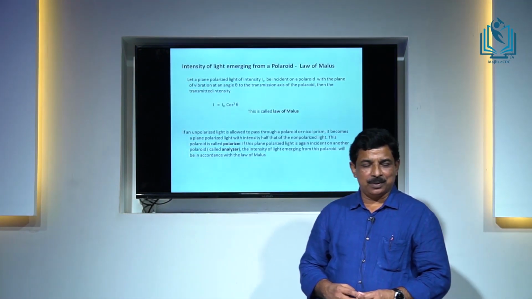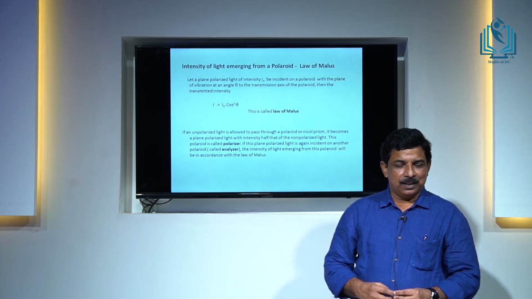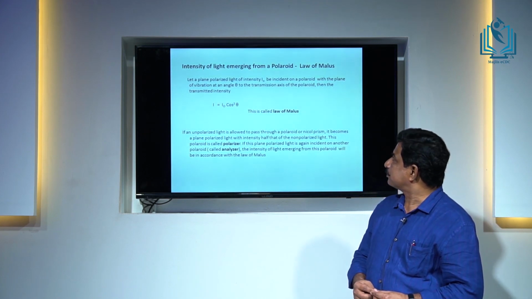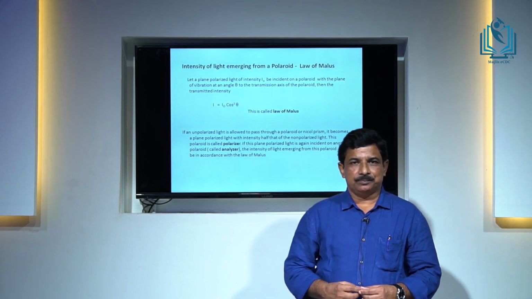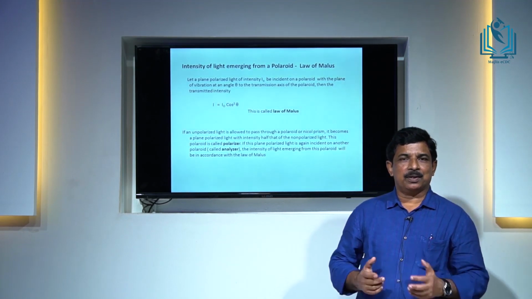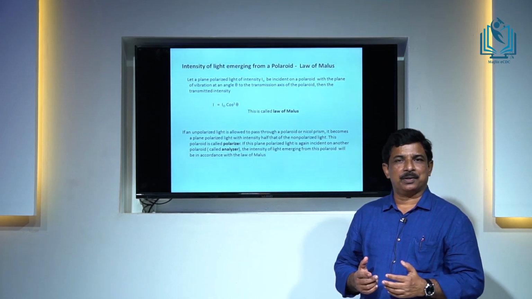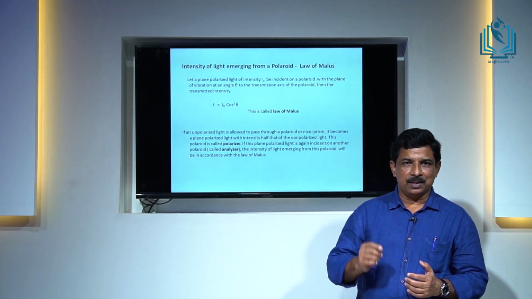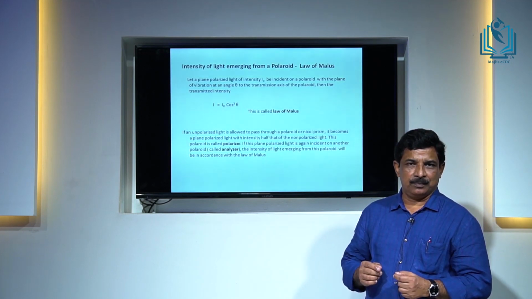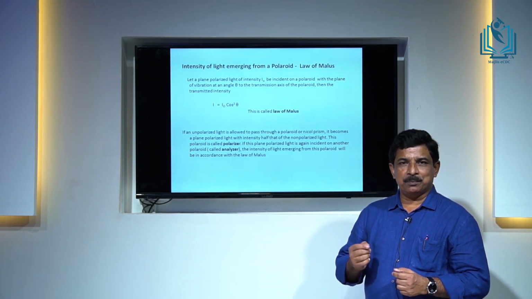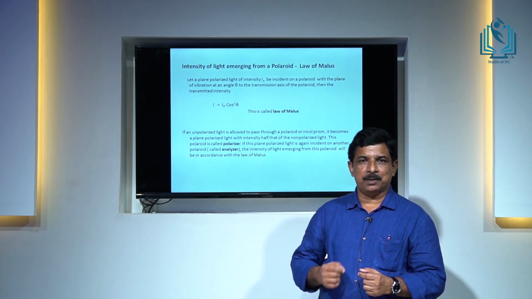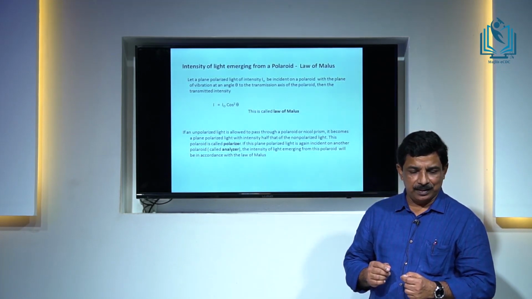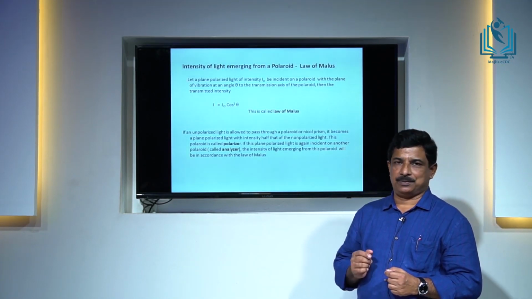Now, we have a very important law regarding the intensity of emerging light. That is the law of Malus. We have seen that when non-polarized light is passed through a Polaroid, the emerging light will be plane polarized, with intensity half of the initial value. But if already plane polarized light is passed through a Polaroid, what will be the emerging intensity? That is given by the law of Malus.